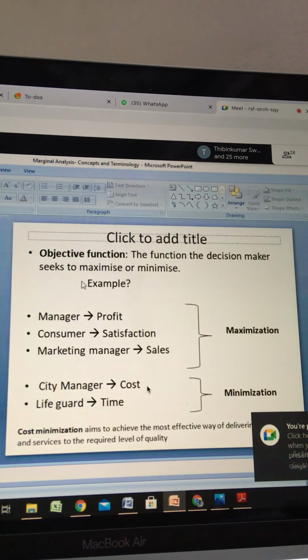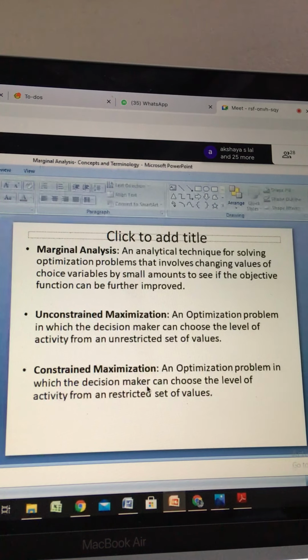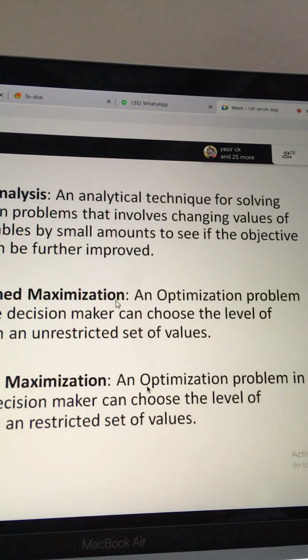Now let's move back to our PPT. So, to summarize, marginal analysis is an analytical technique for solving optimization problems that involves changing values of choice variables by small amounts to see if the objective function can be further improved. Is the screen visible? Yes.